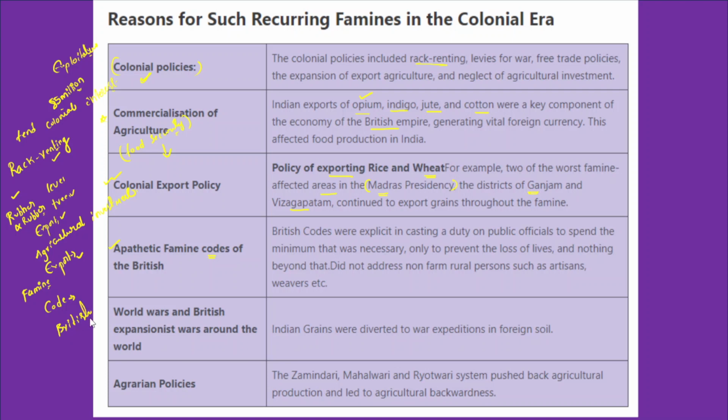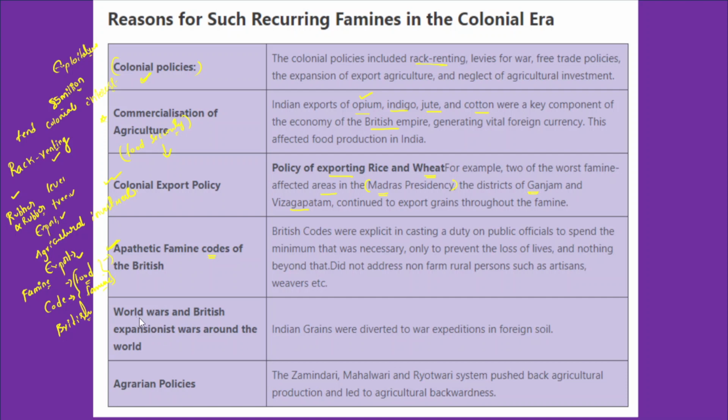In fact, under these famine codes, the officers used to provide food to the victims of the famine, but the food was only sufficient so that the people would not die. They would continue to suffer with problems like hunger, malnutrition, and other health related issues. They would never provide food that is sufficient for the individuals. Therefore we can consider the famine code of the British to be apathetic.